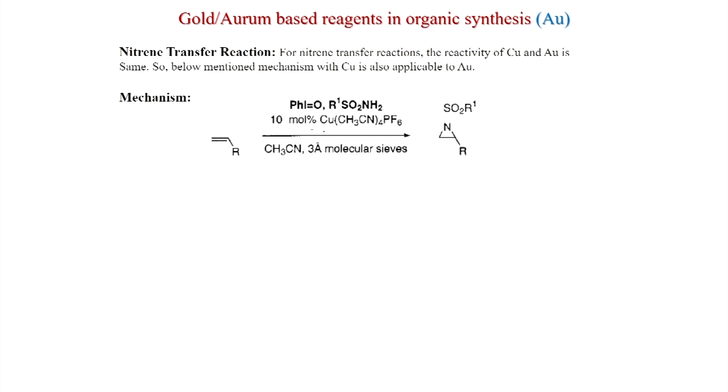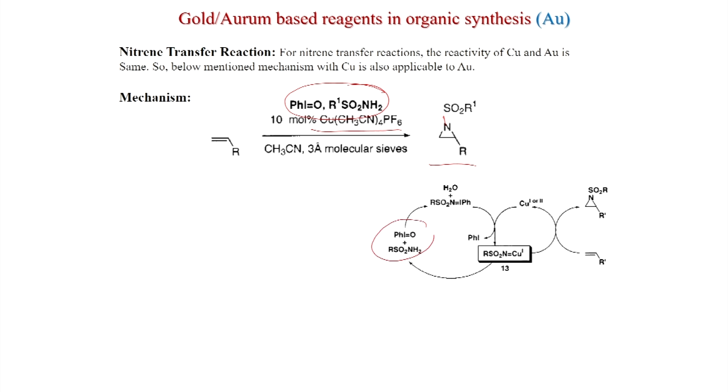So, this is the mechanism with copper; I think a similar mechanism with gold is also possible. PhIO with sulfonamide, you get this one. So, what could be the mechanism here? With PhIO and RSO2NH2, this is the nitrogen, plus the iodine, and that changes with the metal, with PhI elimination with the metal. So, this is gold also, this will happen, gold 3, and you can get this one with the double bond Cu, and that reacts with the olefin. So, that the transfer happens, that is like cyclopropanation, this is the aziridination.